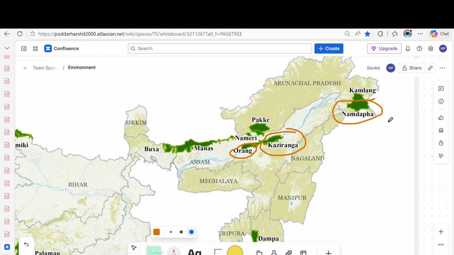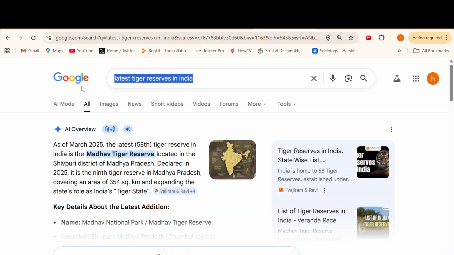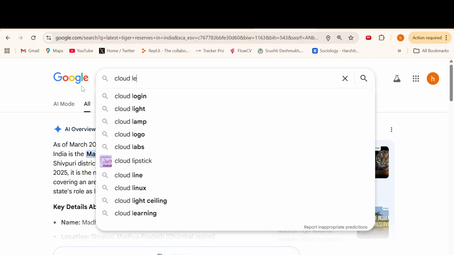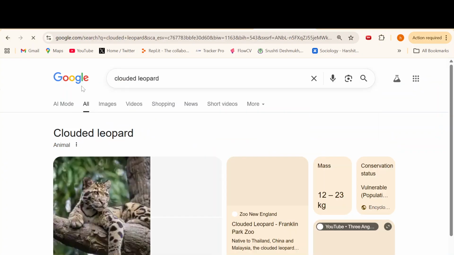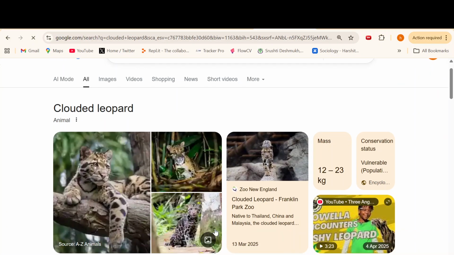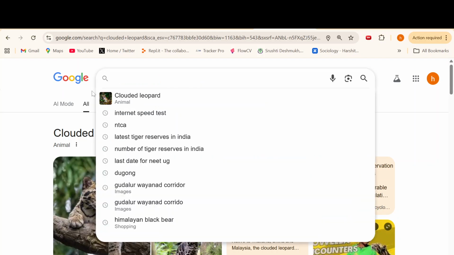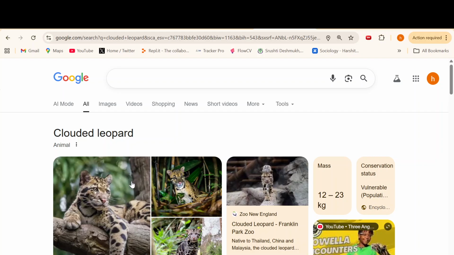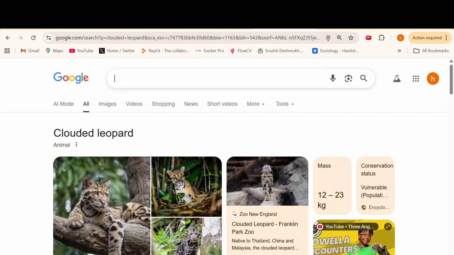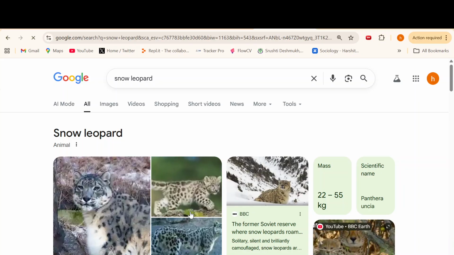Tigers are found, leopards are found, snow leopards are found, clouded leopards are found. I will show you the images. You need to see the clouded leopard. This is the clouded leopard, and this snow leopard we have already seen.